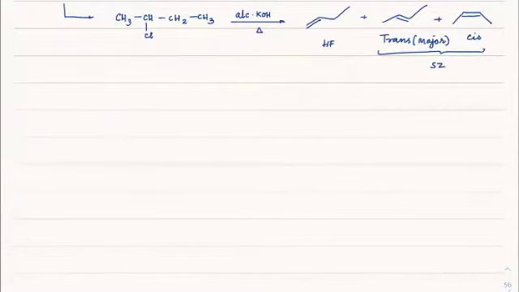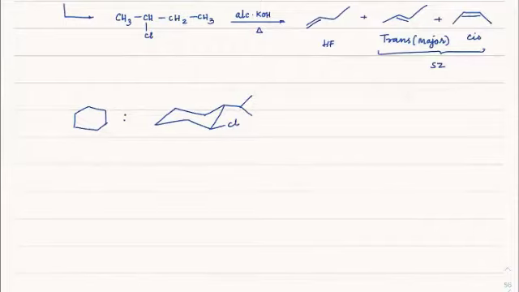For instance, if you take cyclohexane, then it's better to write it in the chair form. So we know how the chair form looks. This is the chair form. And imagine there is one bulky group here at the equatorial position, and then chlorine is here. I'm trying to make it undergo an elimination reaction with EtO minus.